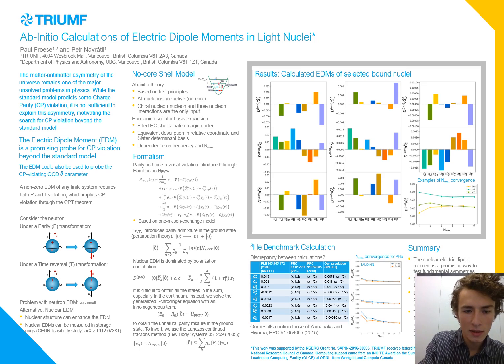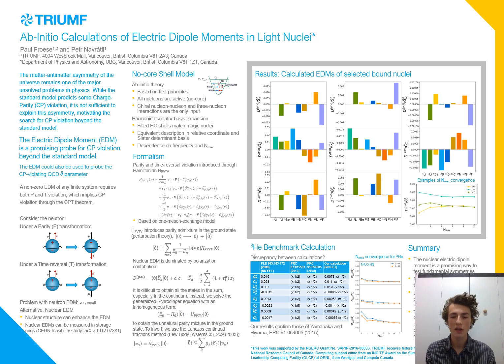In practice, this sum from the perturbation theory is hard to calculate because of all the states in the continuum. So instead, we use the Lanczos algorithm, which is an iterative algorithm, to invert the generalized Schrödinger equation with an inhomogeneous term to get this unnatural parity ground state.